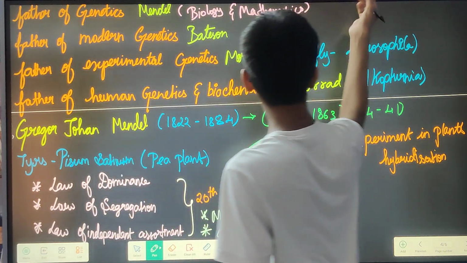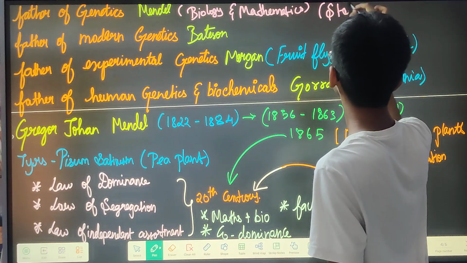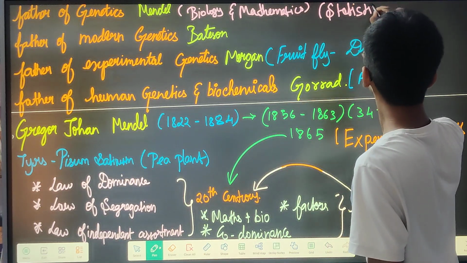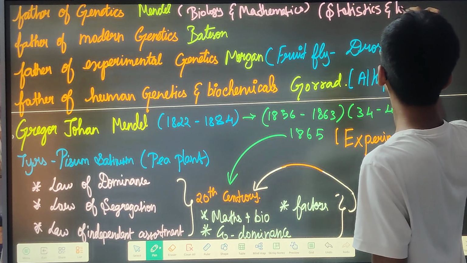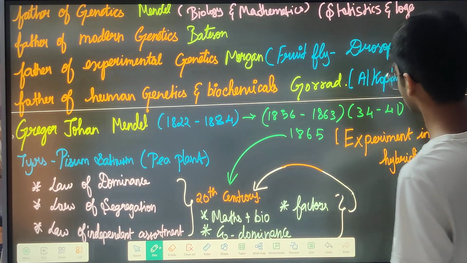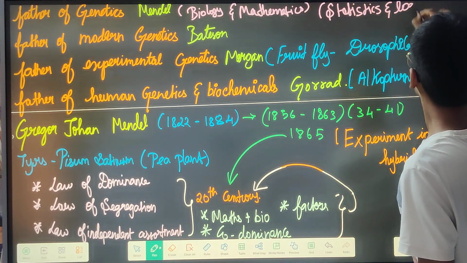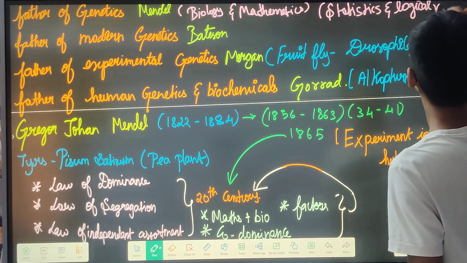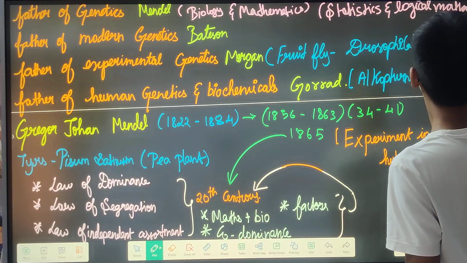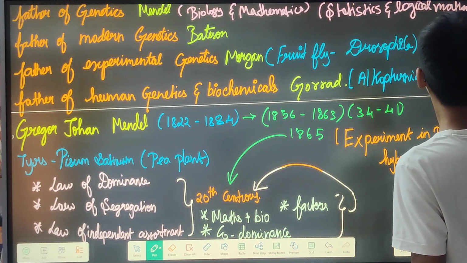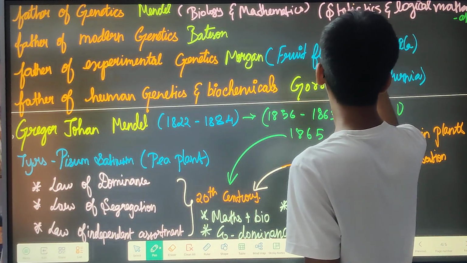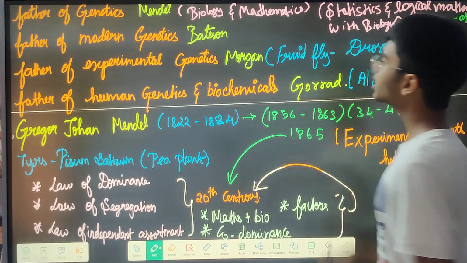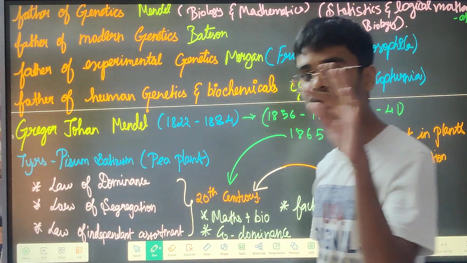That is why he was able to combine statistics and logical mathematics with biology, because he had both knowledge.